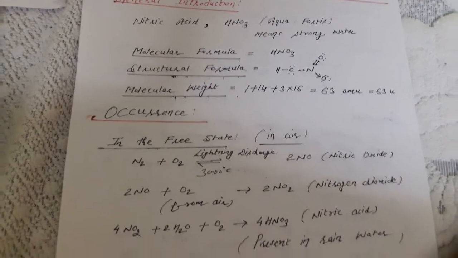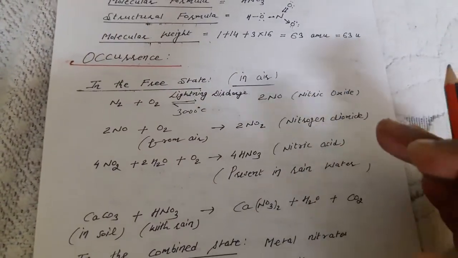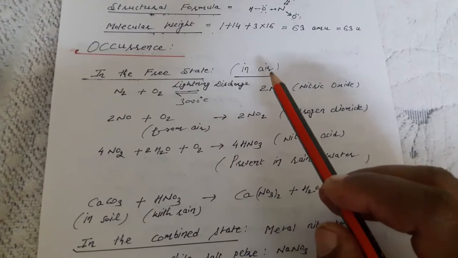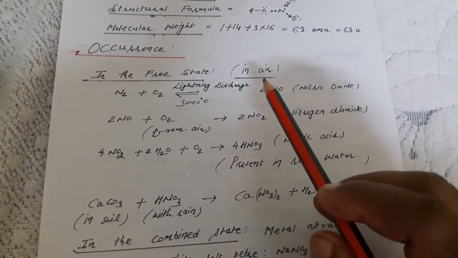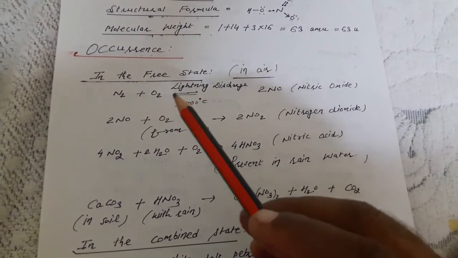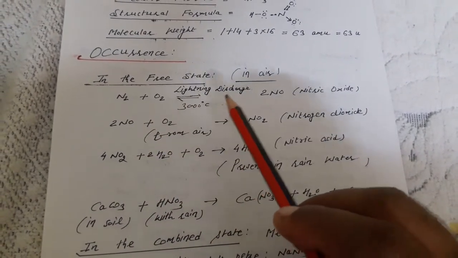Next is occurrence. Nitric acid can occur in nature in two states. One is free state and second is combined state. In free state, in air, traces of nitric acid are present, but how is nitric acid formed in air? These are the three-step action. First is by the lightning.